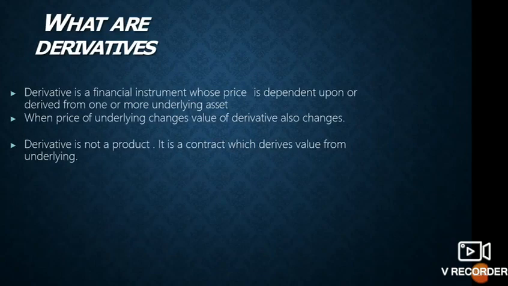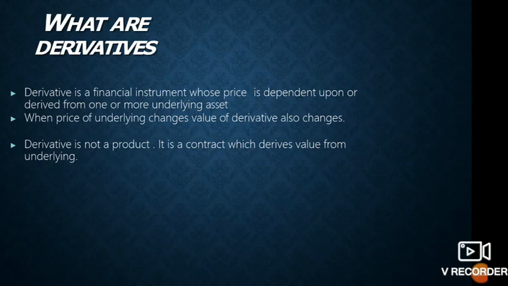So here is the meaning. A derivative is a financial instrument whose price is dependent upon or derived from one or more underlying assets. So the price of the contract is dependent on or derived from one or more underlying assets. In the previous example, it is the exchange rate of the US dollar. When the price of the underlying asset changes, the value of the derivative also changes.